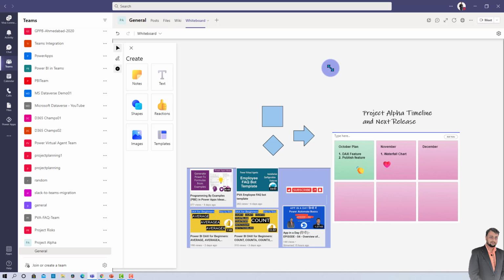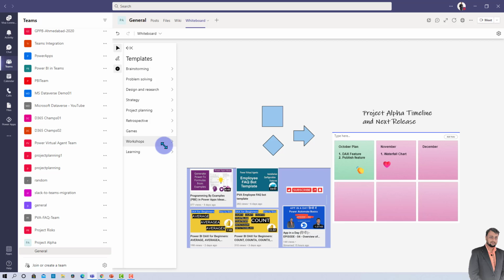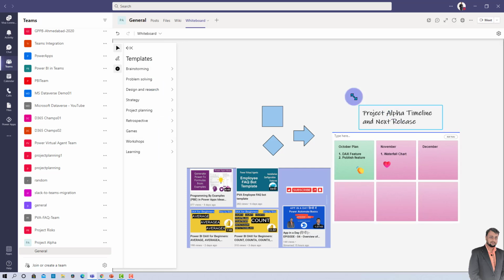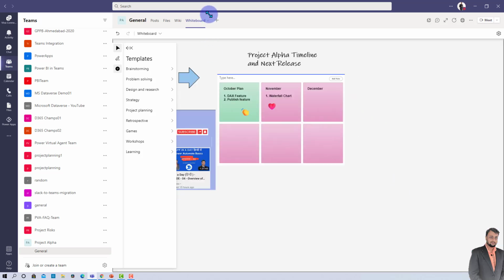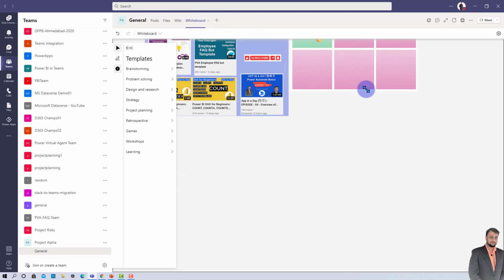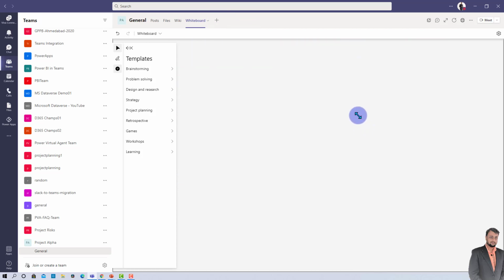So this is cool. Now a very interesting thing about the whiteboard is its templates. So whenever you click on template, you have so many out-of-the-box templates available for brainstorming or problem solving or design and research, strategy, and much more. Now what do we mean by this template? So let's say, for example, when you are doing some brainstorming for your project, what you need to do here is simply use any ready-made template and fill the information in it.